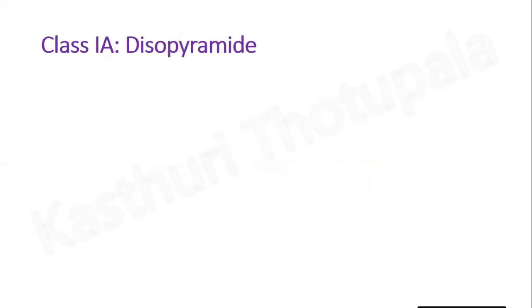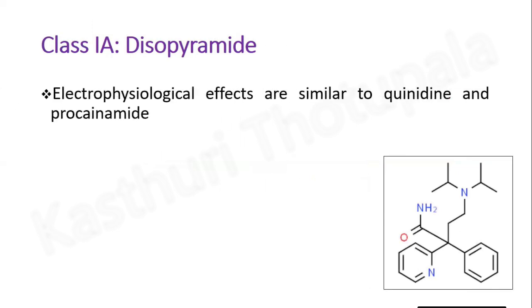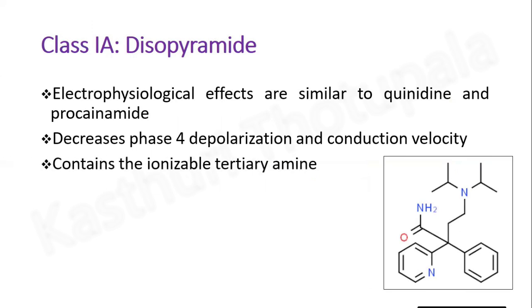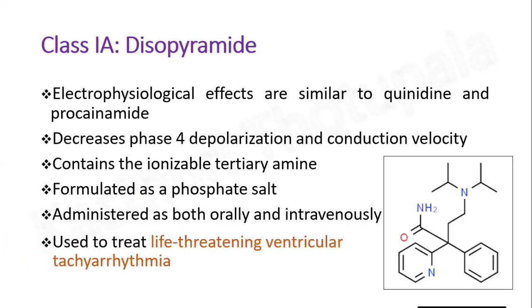Next example is disopyramide. This is the structure of disopyramide. Electrophysiological effects of disopyramide are similar to quinidine and procainamide. Phase 4 depolarization and conduction velocity are decreased by disopyramide. It contains an ionizable tertiary amine and is formulated as a phosphate salt. Administered both orally and intravenously. Used to treat life-threatening ventricular tachyarrhythmia.